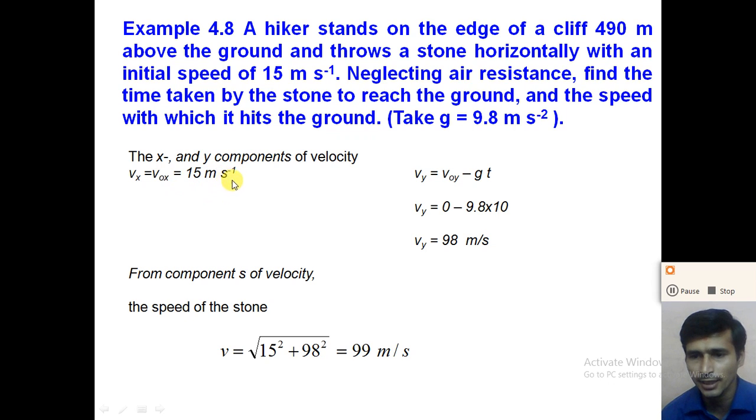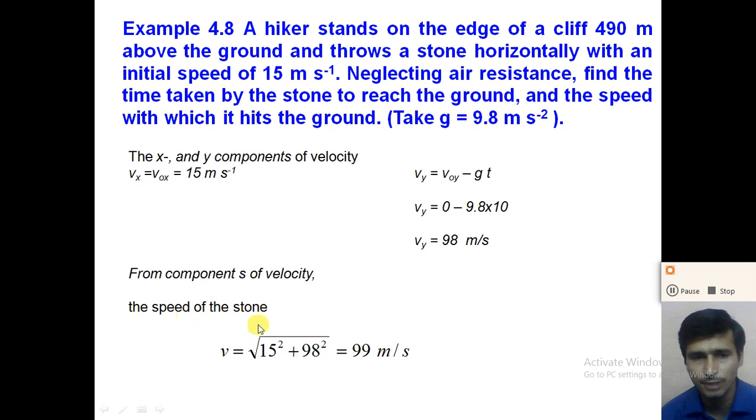Now how can we calculate the y component? The y component of the velocity is Vy is equal to V0y minus g into t. Here V0y is 0, so Vy is equal to 0 minus 9.8 into 10. So we get the y component of the velocity Vy equal to minus 98 meter per second, and from the components of the velocity we can calculate the speed of the stone.